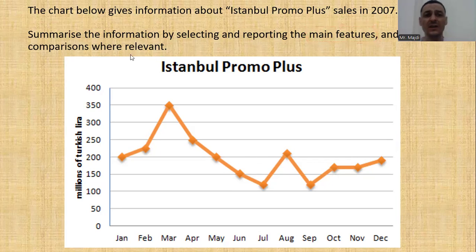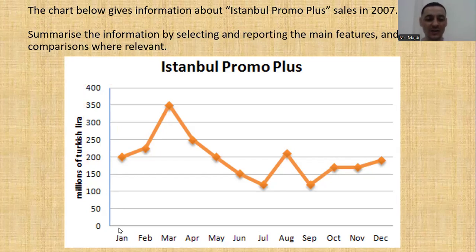And make comparisons where relevant. Of course, we can compare between two different months, two different figures, numbers, percentages, or whatever we have here. First of all, how is it measured? As we see here, millions of Turkish lira. That means numbers. So when we say 50, we don't say 50,000. It's 50 million Turkish lira.